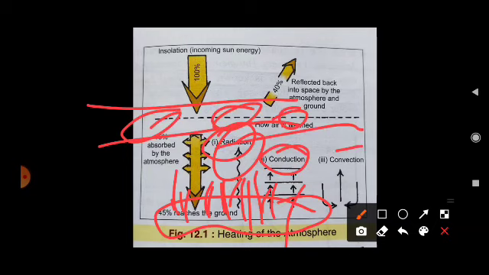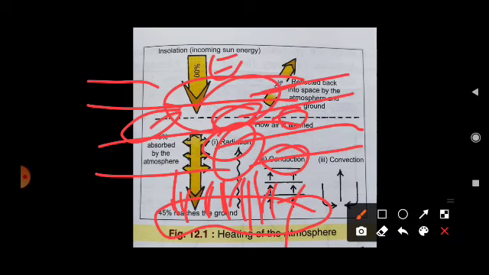The heat balances from higher temperature to lower temperature, and it continues until both are equal.